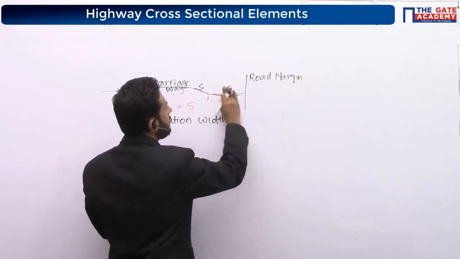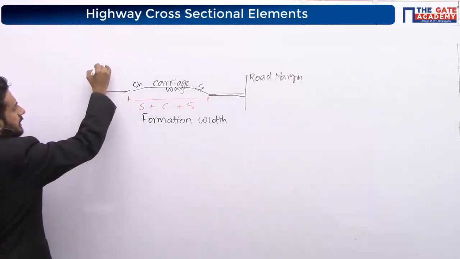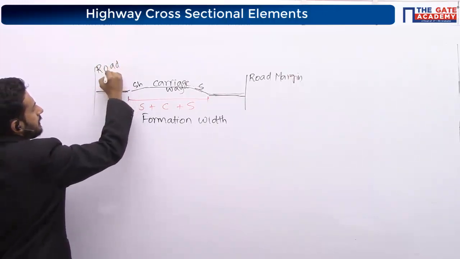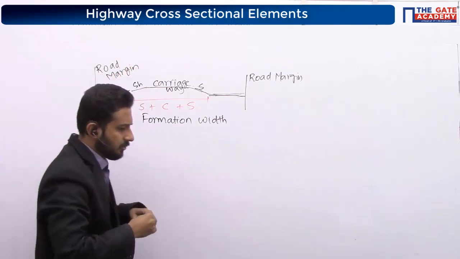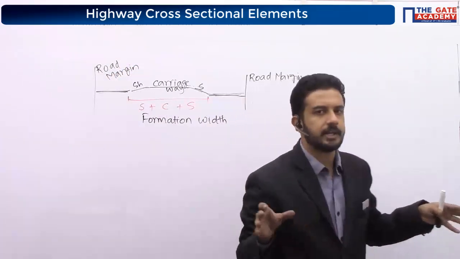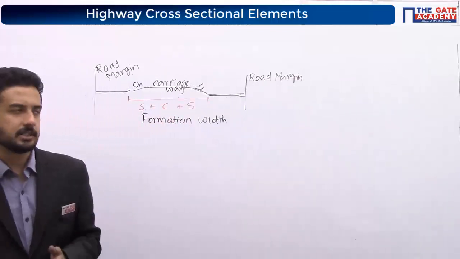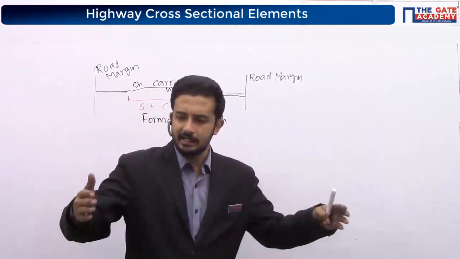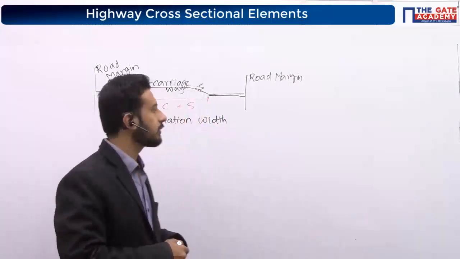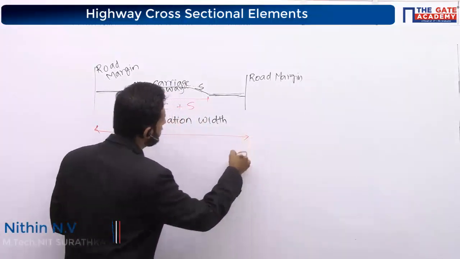It can be a footpath. Road margin is simply the final width of that road land. Examples of road margin are a footpath, some handrail, some barrier for the road. So on both sides we can consider some road margin.